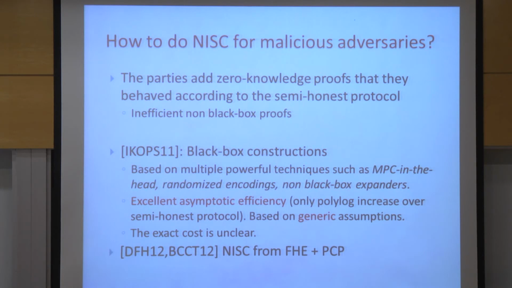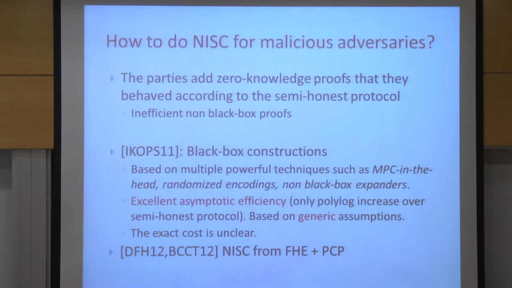One option is to add zero-knowledge proofs for each step. This is possible, but the zero-knowledge proofs have to be what we call non-black-box proofs, meaning that we have to look into the intricate details of each of the cryptographic primitives that we're using, and the cost is going to be polynomial but very high. So it's not going to be efficient.